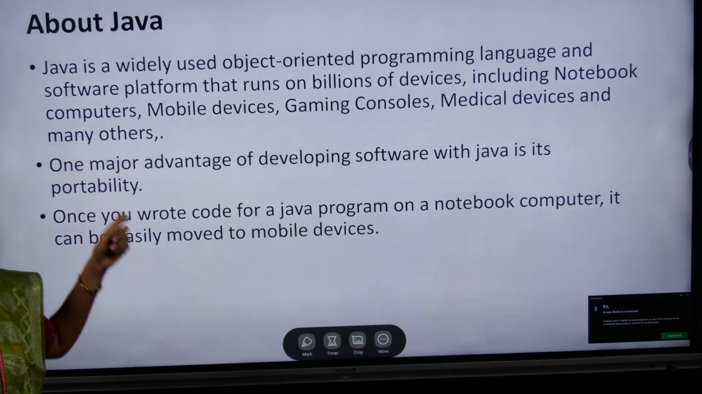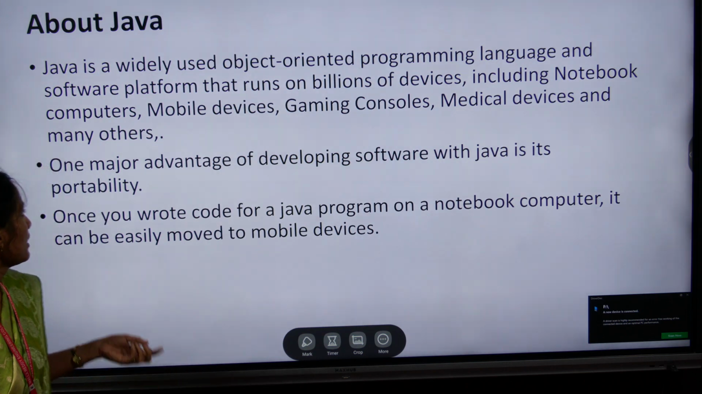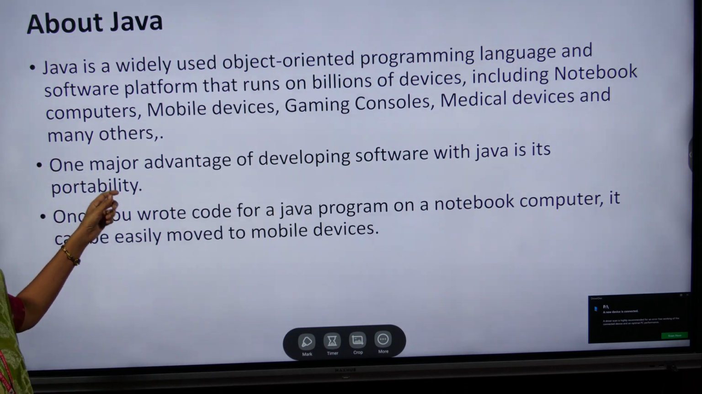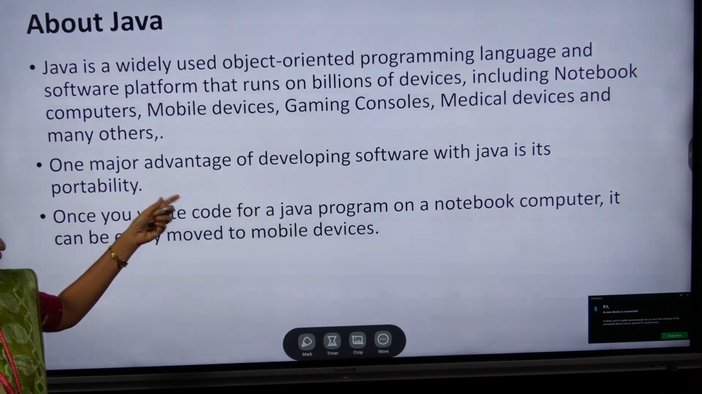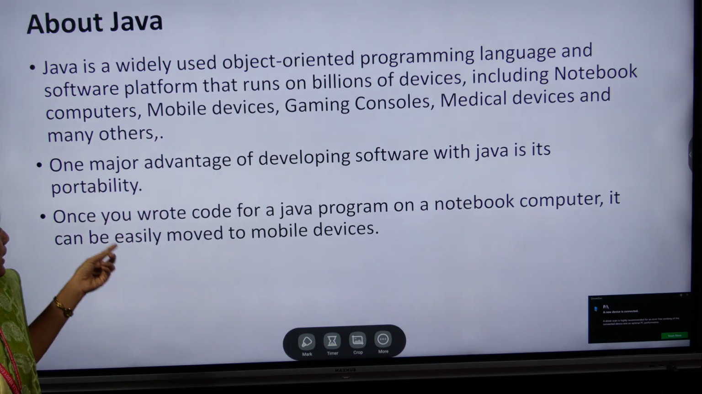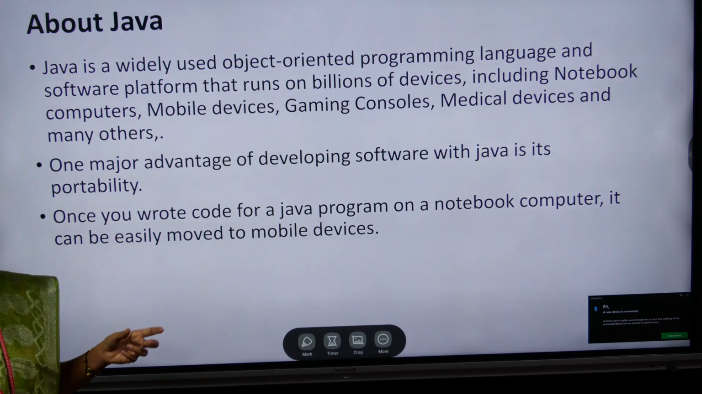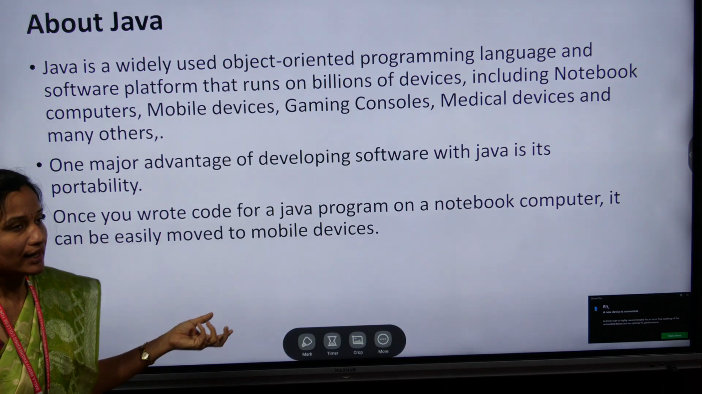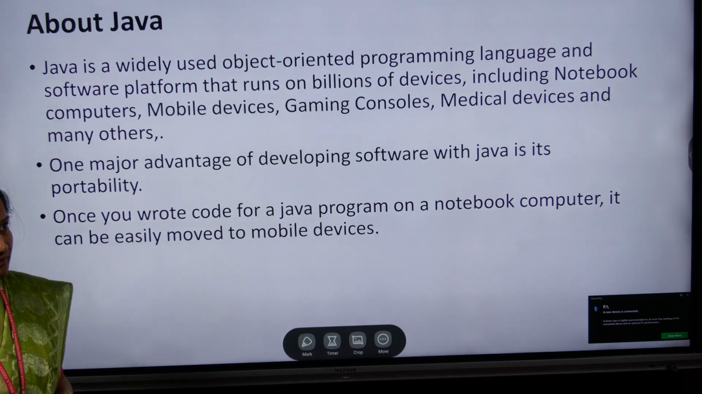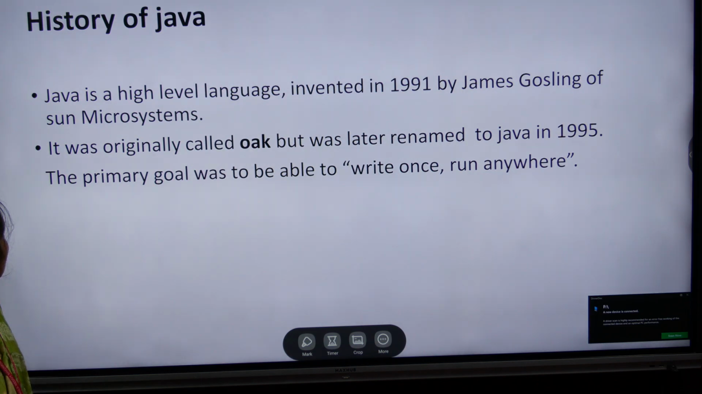Actually, Java is mainly used to develop standalone applications and web applications. The major advantage of Java for developing software is that it is portable. Why is it portable? Once you write the code in a Java program on some device, it can easily be moved to another device. So this is the main advantage of Java.